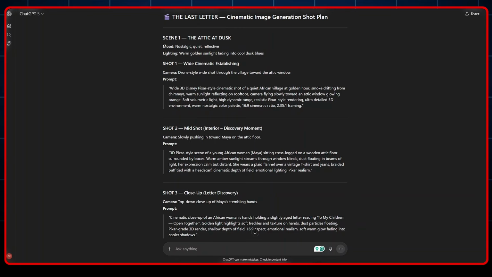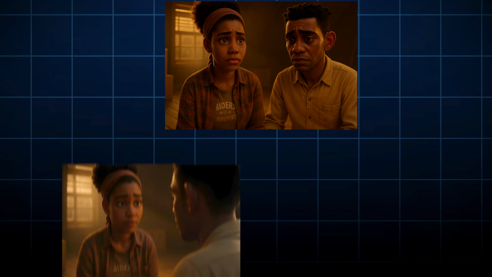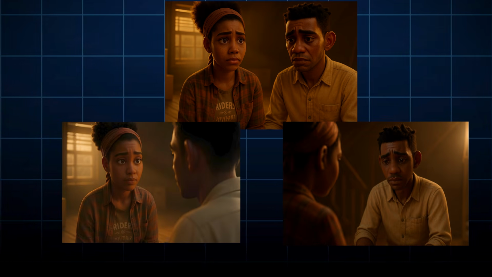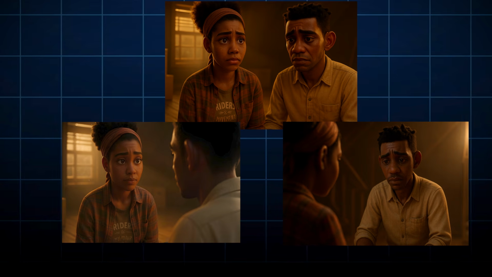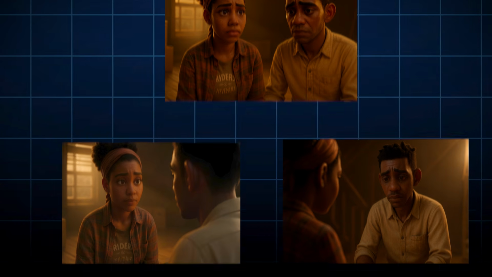They included the mood, the lighting, and the camera direction. Not only that, but for each scene, we had 3 different shots. Now, you do not necessarily need a lot of images when you're creating these type of movies. Sometimes you may only need 1 to 3 images for a 5-minute video, and from there just ask the AI to give you different camera angles for those images that you've generated.